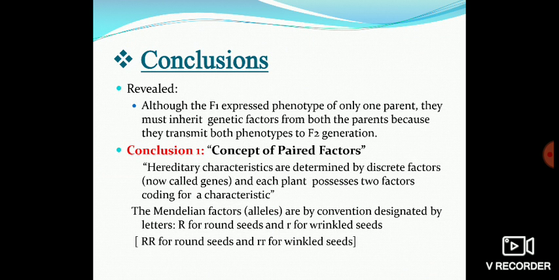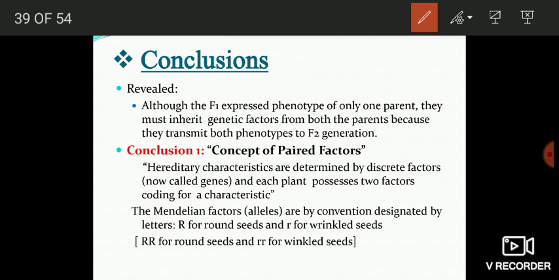Now the important conclusions that Mendel drew out of these findings. The first important finding that Mendel used to arrive at the conclusions is, although the F1 expressed the phenotype of only one parent, they must inherit genetic factors from both the parents because they transmit both phenotypes to the F2 generation.